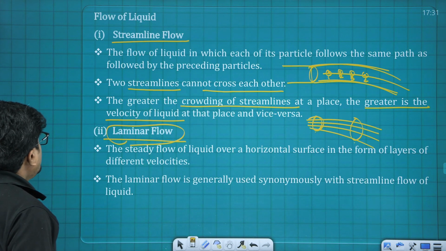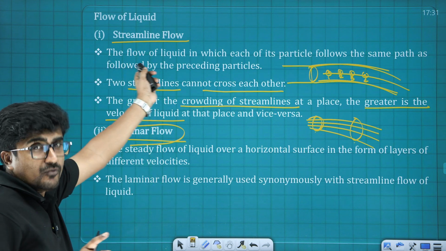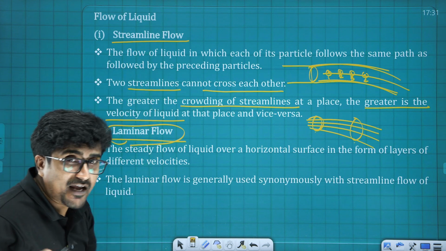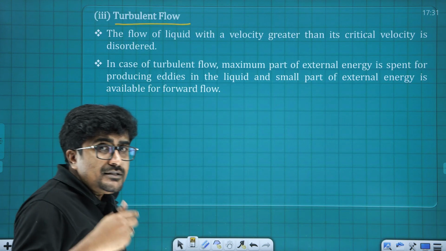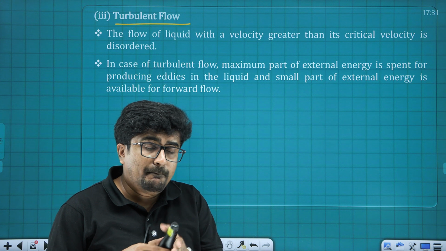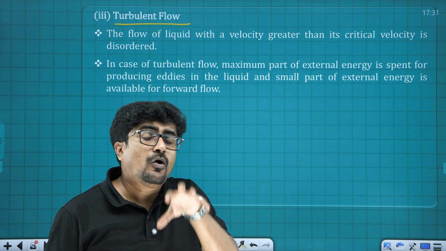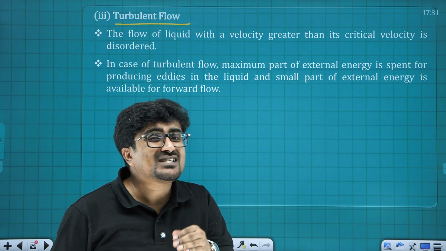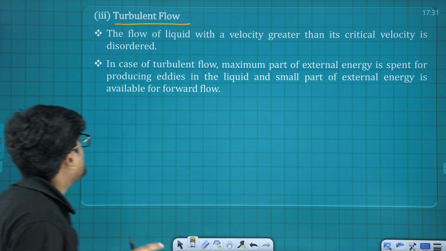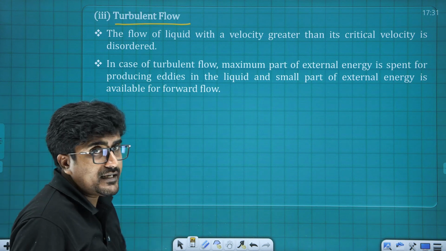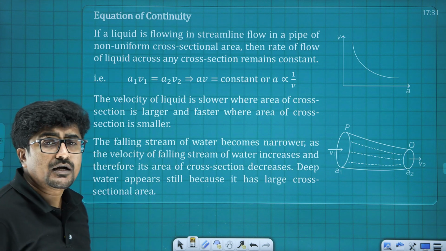Alright. Now the flow which is not a streamlined flow, what do we call it? Turbulent flow. Okay. Now the velocity of the flow of the liquid beyond which the flow changes from streamlined flow to turbulent flow is known as the critical speed or critical velocity. Alright. Now next is the equation of continuity.